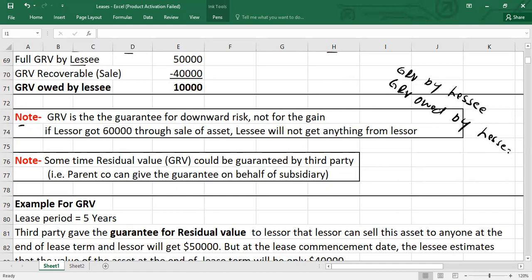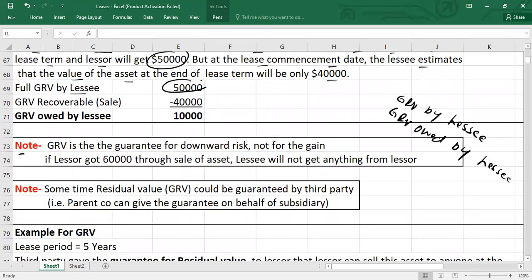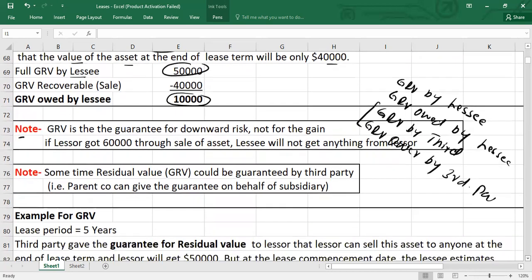As in my example, the guaranteed residual value by lessee was 50,000, the full amount, but the amount owed by lessee was 10,000. The third term is guaranteed residual value by third party, and the fourth is GRV owed by a third party. These are all wordings you need to remember. Now I'm going to explain these two terms: what is GRV by third party and what is guaranteed residual value owed by third party. Let's have a look.